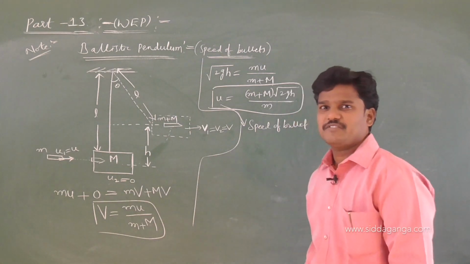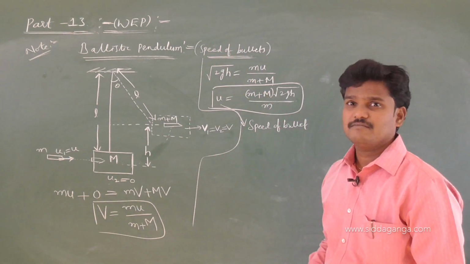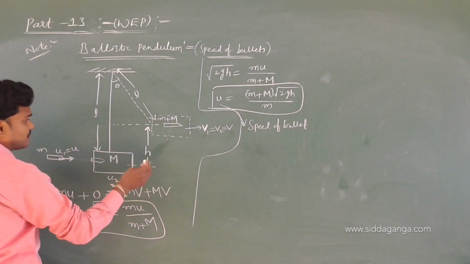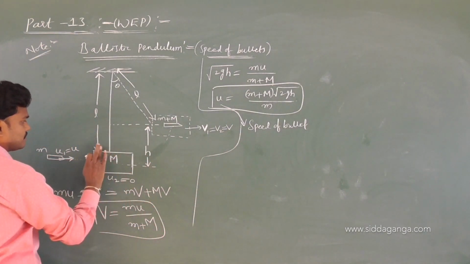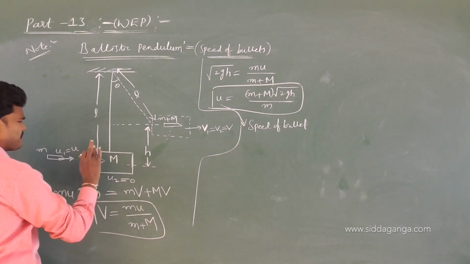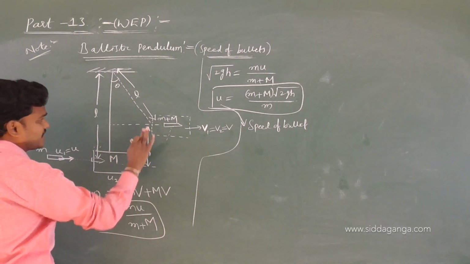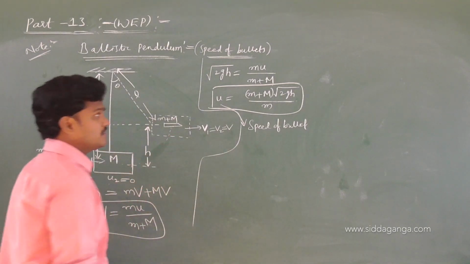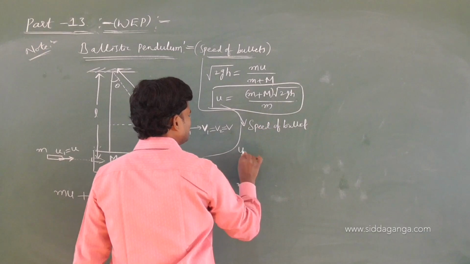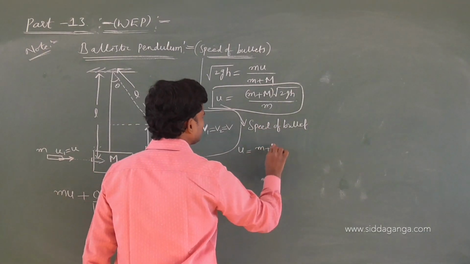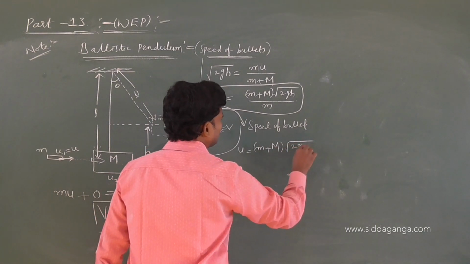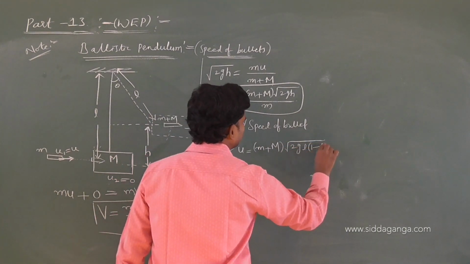If height is not given but the length of the wire is given, then this is the height of the center of mass. Recall the simple pendulum concept. u is equal to (m plus M) by m into root of 2g, where h is L into 1 minus cos theta.